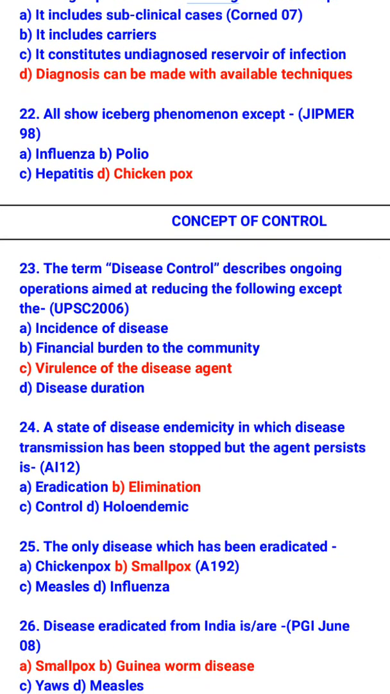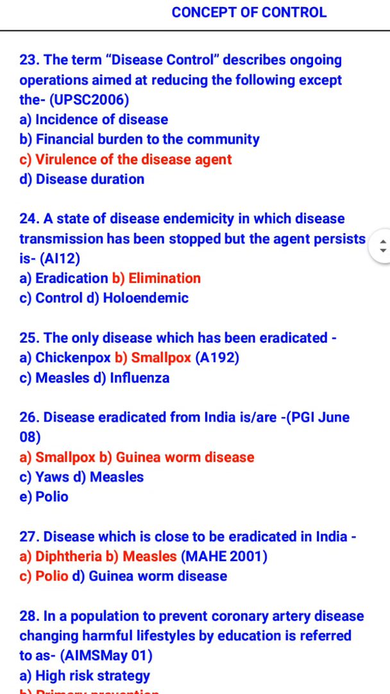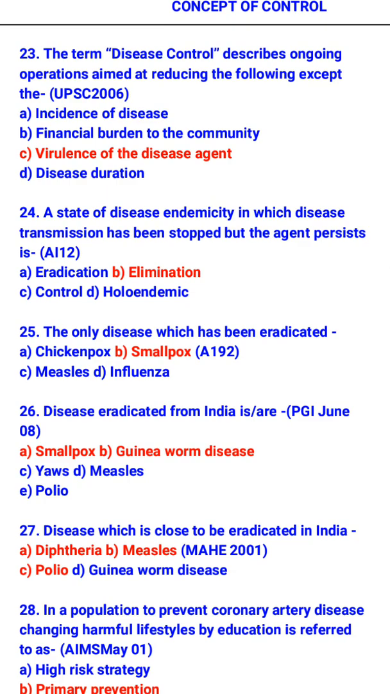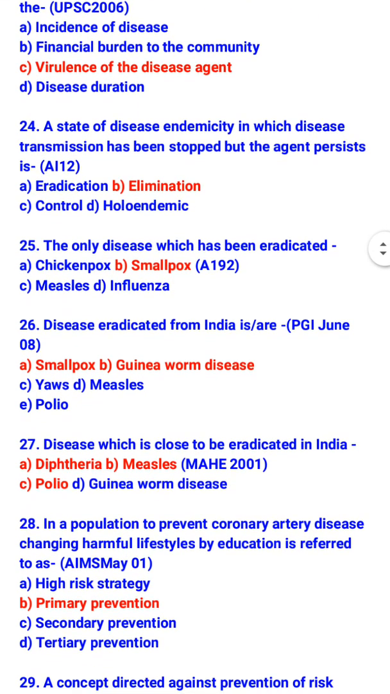The term disease control describes ongoing operations aimed at reducing the following except the virulence of the disease agent. So the term disease control describes ongoing operations aimed at reducing the incidence of disease, reducing the financial burden to the community and reducing the disease duration. A state of disease endemicity in which disease transmission has been stopped but the agent persists is elimination. The only disease which has been eradicated is smallpox.